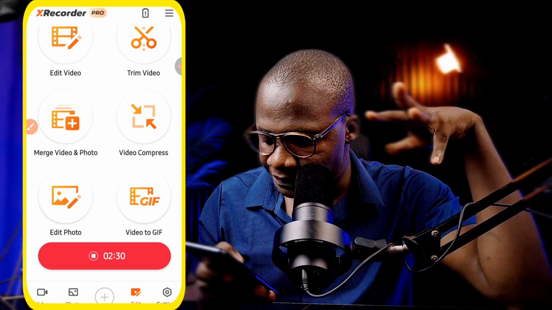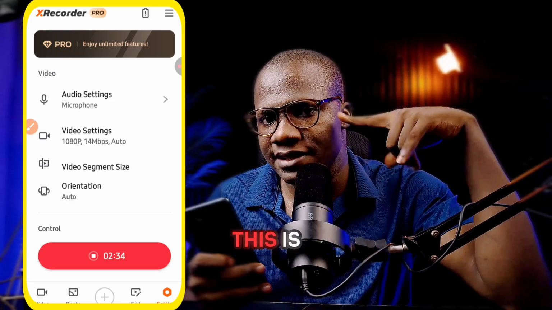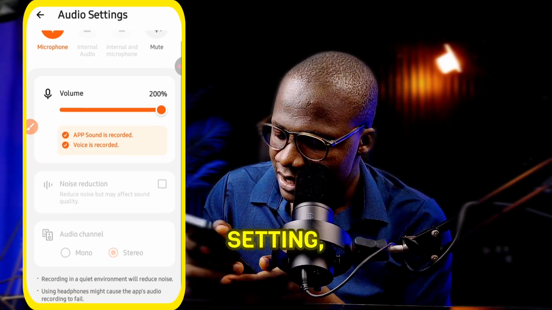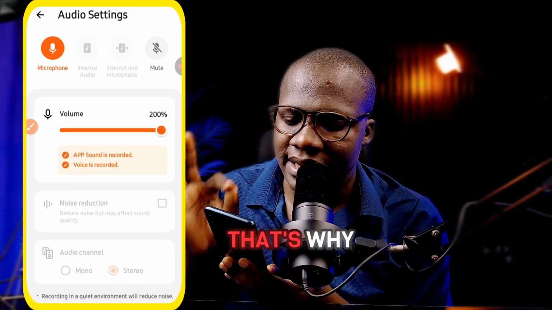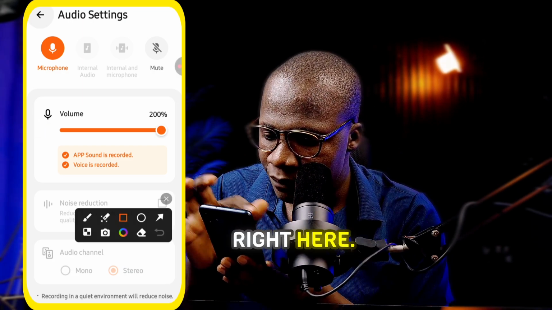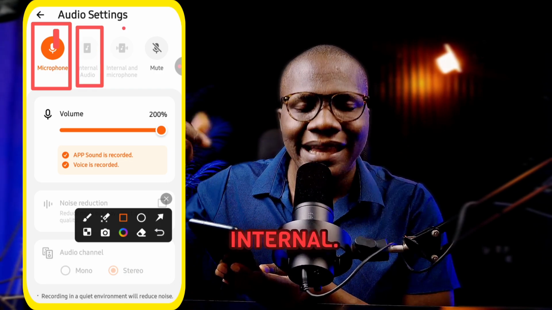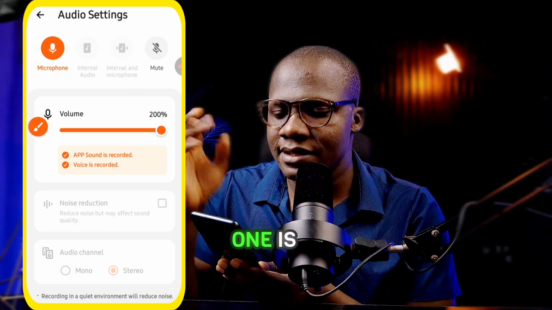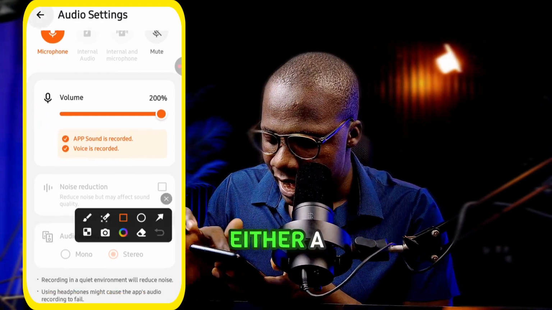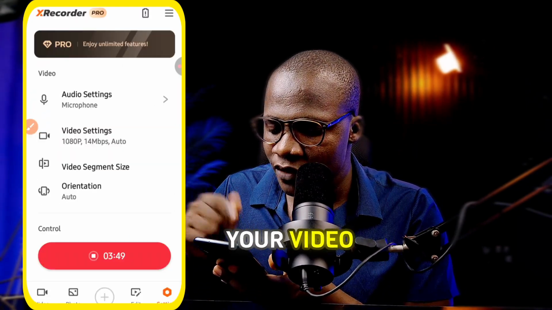Now let's click on settings. Now in settings, you're going to see audio setting. This is important, please pay attention. Click on audio setting. I'm actually recording right now, that's why some of these functions will not come up. You're going to see microphone, which is outside. The next one is internal. The third one is internal and external, which is your microphone plus the internal audio, either mono or stereo type audio. You can come down here and change your video settings.